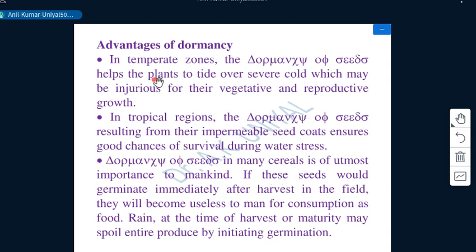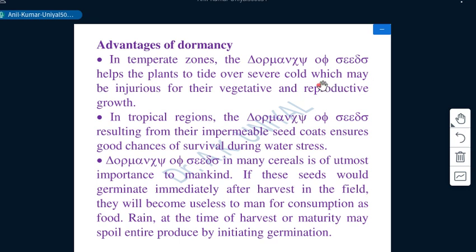As I have mentioned, dormancy is helpful for seed storage. Sometimes due to monsoon conditions or cold weather conditions in the colder regions, seeds could not germinate, or could not be used for vegetative reproduction also.